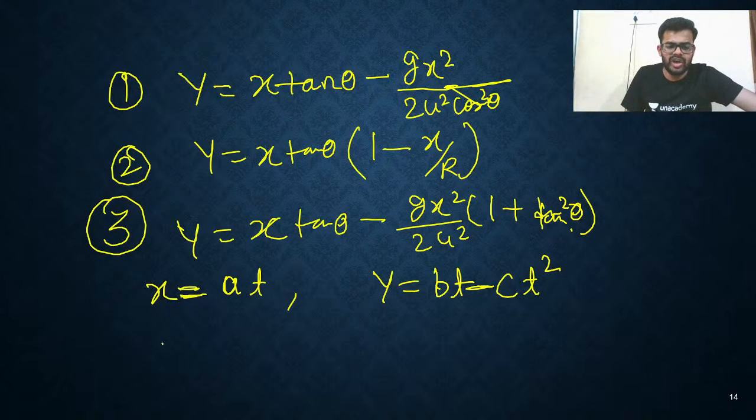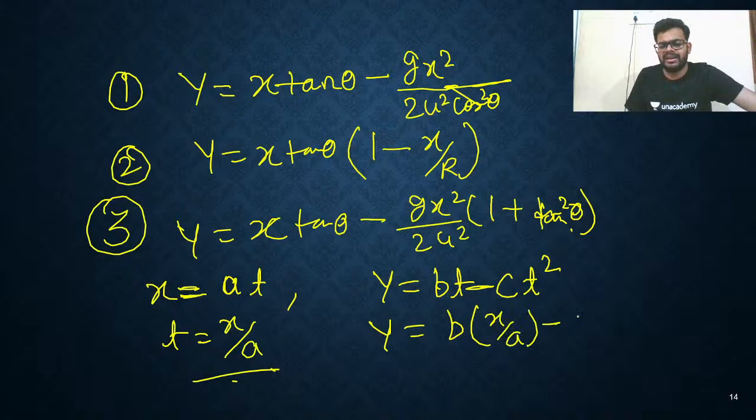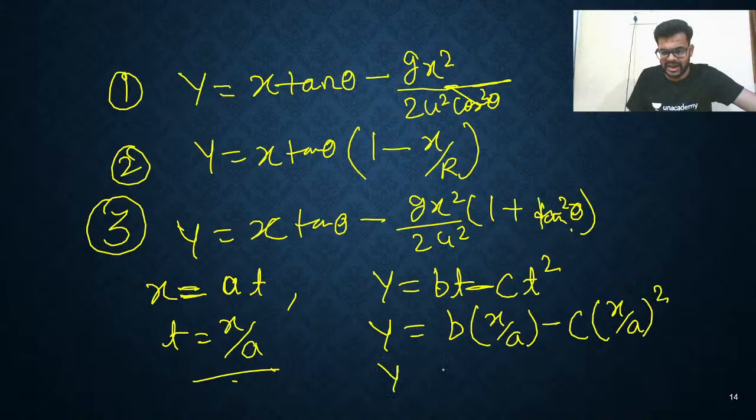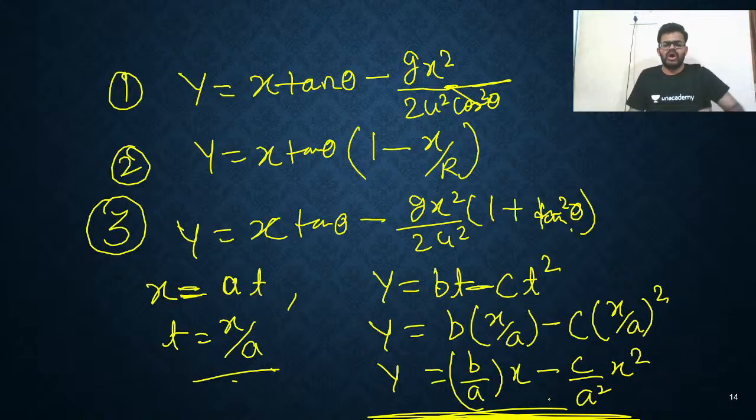Remove that. So I'll write here from x by a, t is equals to x by a. Put this value here. So y is equals to b into x by a minus c into (x by a) square. Okay. So what you are going to get? So you are getting here y equals b by a into x minus c by a square into x square. That's all. This equation you got.